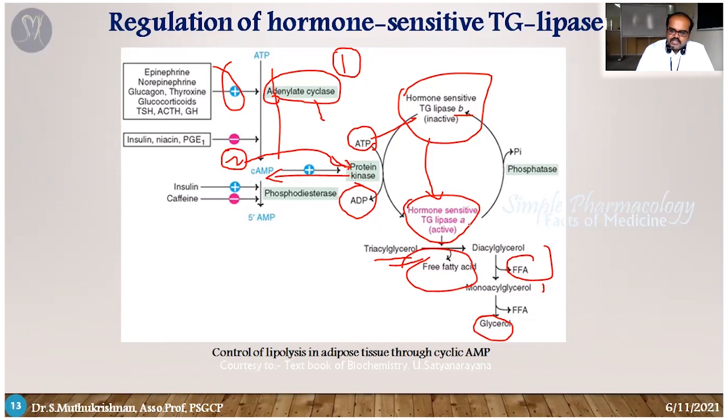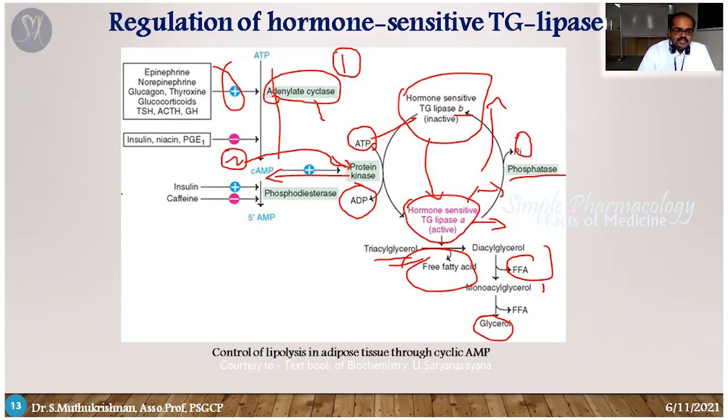This process stops when the active enzyme is once again dephosphorylated, that means one phosphate group is removed with the help of phosphatase enzyme, and it becomes inactive. So this is a cycle. The entire process is controlled by hormones. Hormones activate the adenyl cyclase, which promotes cyclic AMP, then protein kinase activation, then phosphorylation happens. So the phosphorylated, active lipase enzyme carries out this function. This is the entire process.